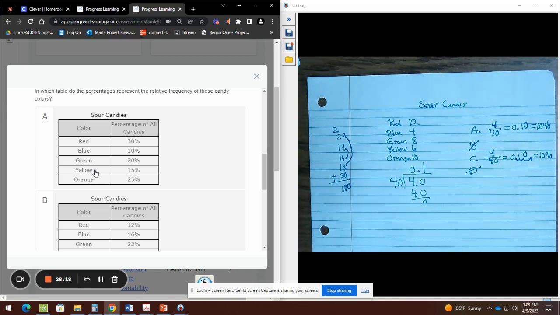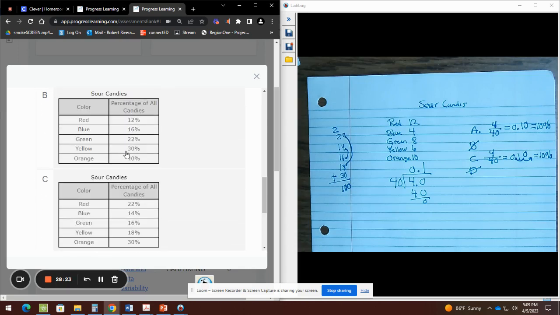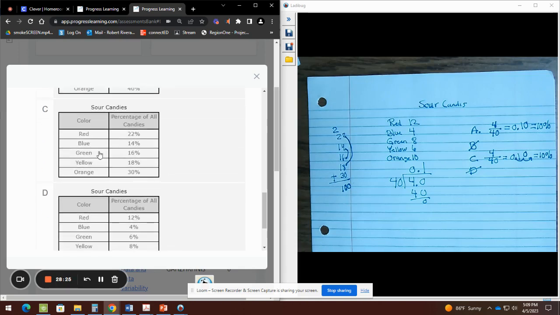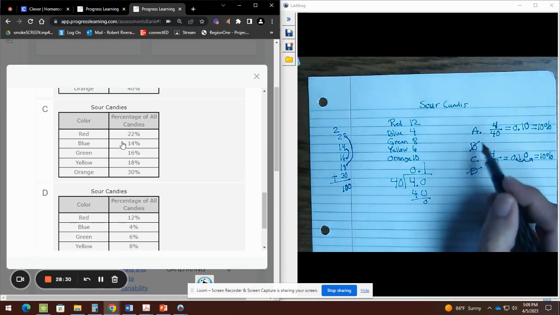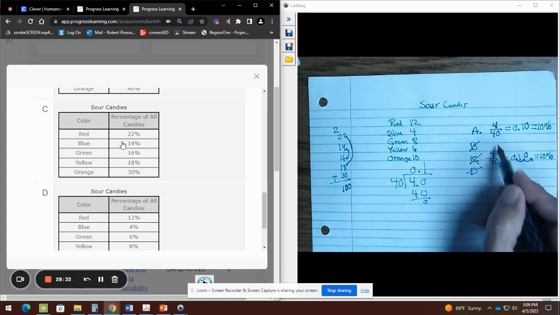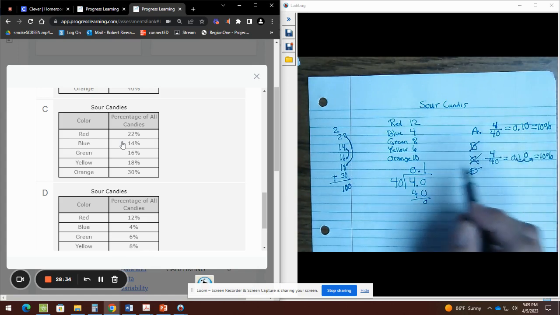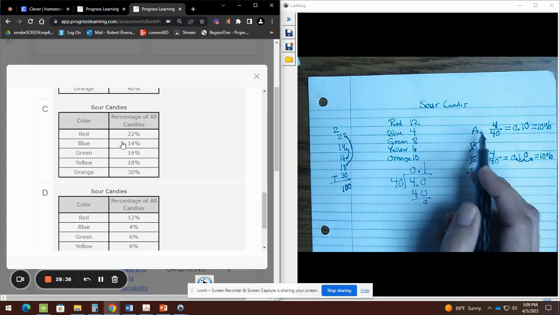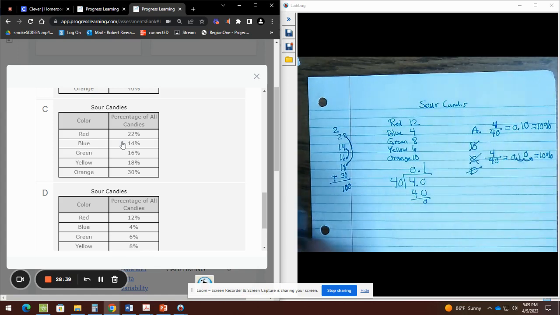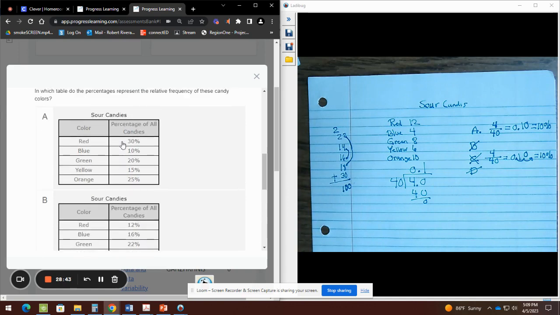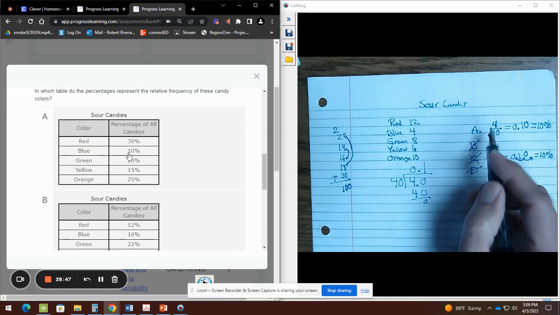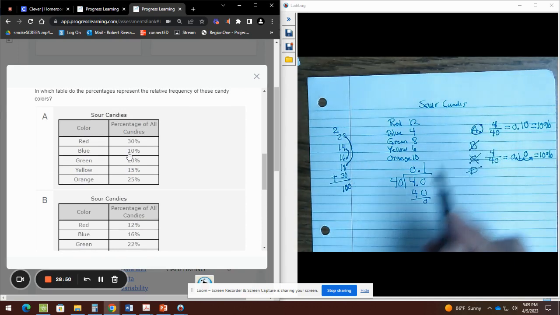So now the answer A for blue, there's your 10%. The answer C for blue, they have 14. And that's what makes letter C wrong. Because according to our fraction, decimal, percent, the blue, which is 4 out of the 40, should have been 10%. So the only one that gives you 10% in blue is letter A. So in my case, the answer is letter A.